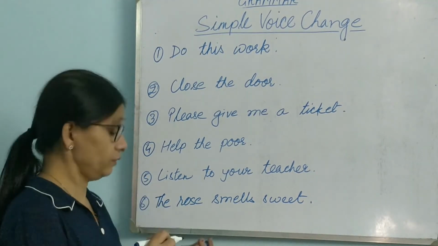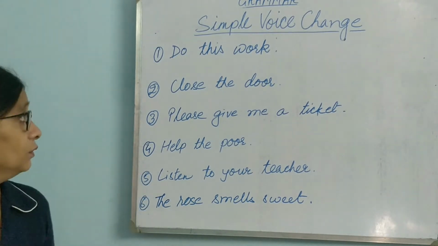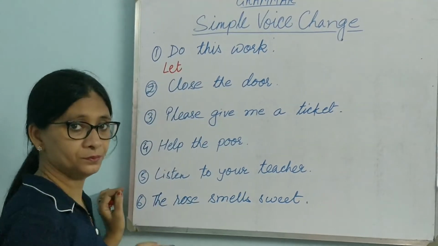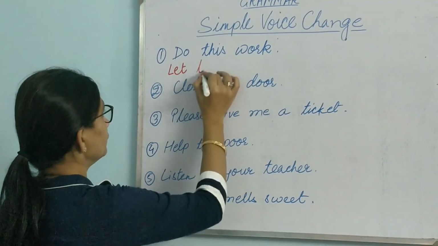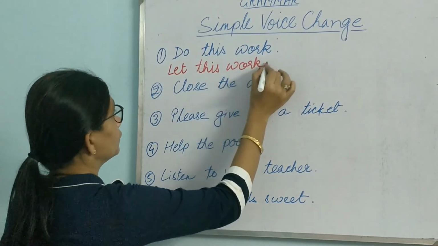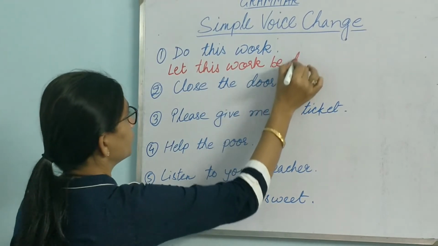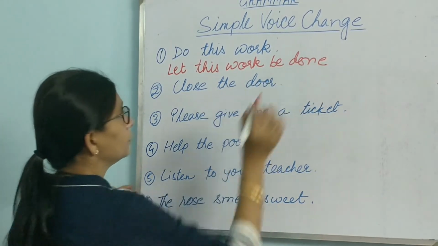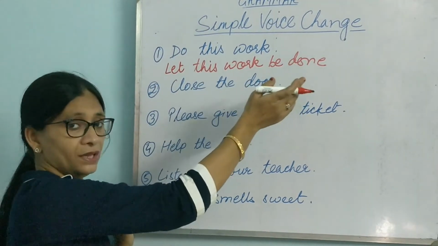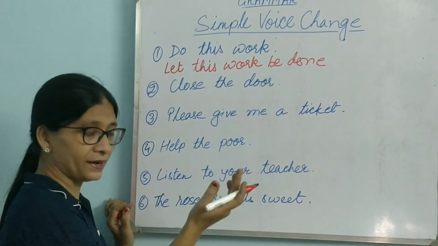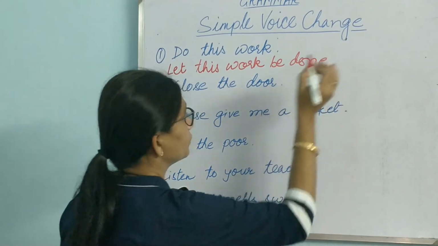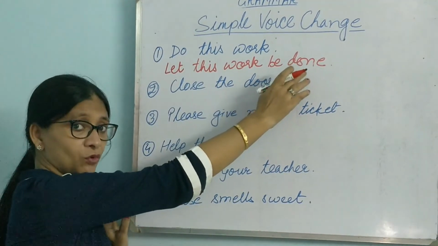Here we have to add a word, which is "let". Let this work be done. And since there is no subject here, there is no need for "by" also. We don't use "by" here. Let this work be done, finished. But the past participle form will be there.